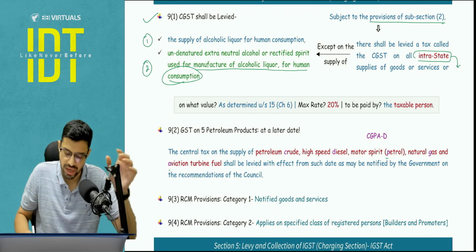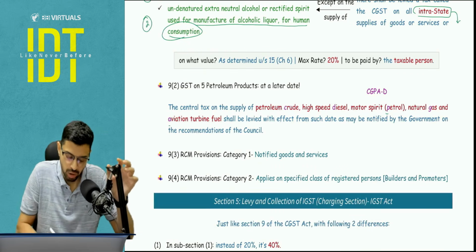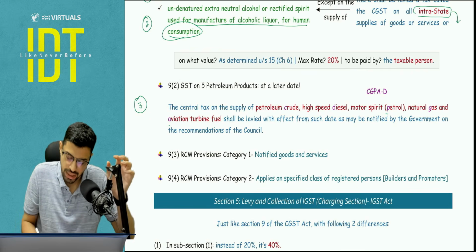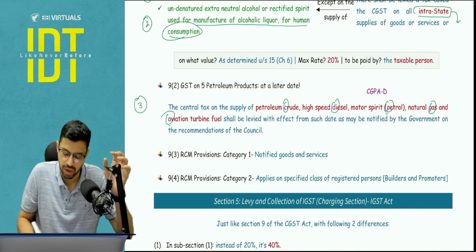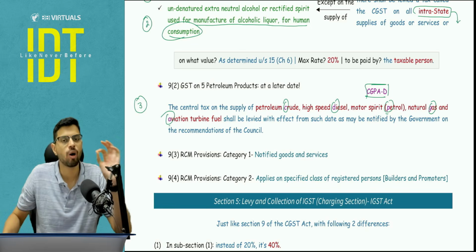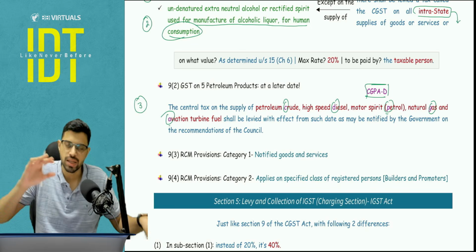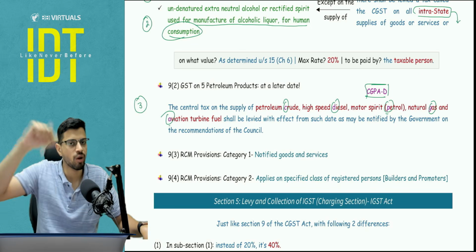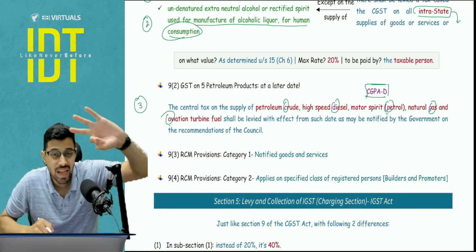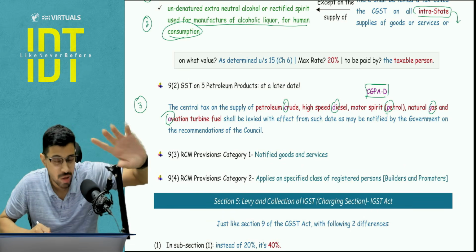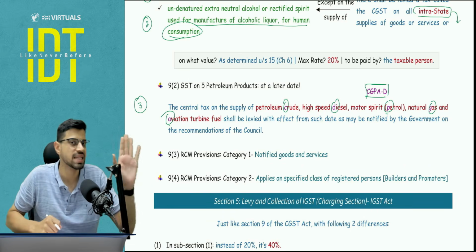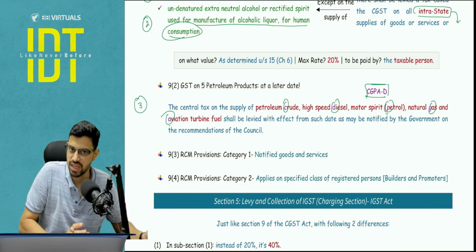This was a part of recent amendment. And third is 5 petroleum products. 5 petroleum products are basically the crude, diesel, petrol, natural gas, and aviation turbine fuel, which you can learn in a short form of CGPAD, right? So on this also there will be a GST from a later date. So currently there are 3 non-taxable items. All are goods, not even a single one is service, which are outside the scope of GST, right?